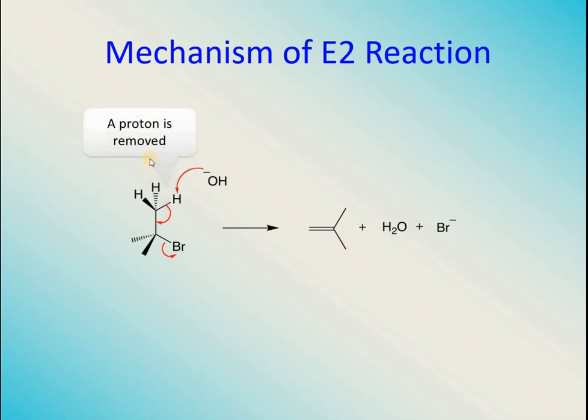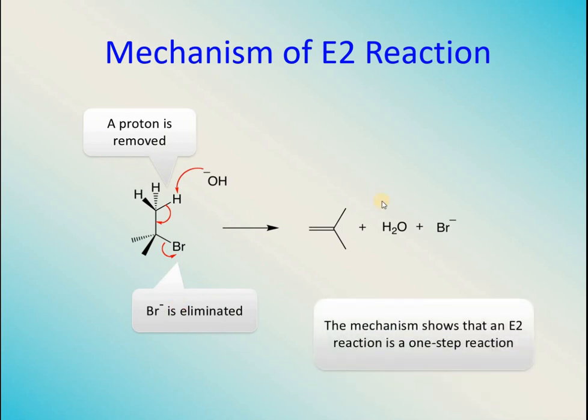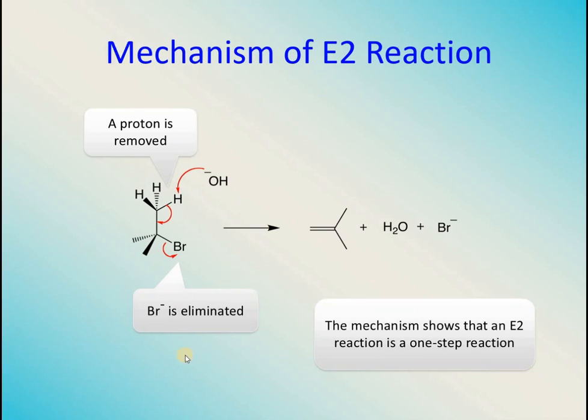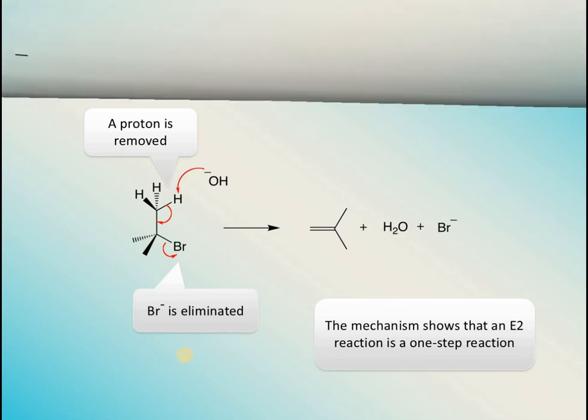You can see this is a proton that is being removed, bromine is being eliminated as well, and this is a one-step reaction. There are two molecules involved in this step, that's why it is called E2, and it is overall a one-step reaction. I hope the mechanism is clear to you in this picture, but if not, let me elaborate it to you by showing all of the bonds.